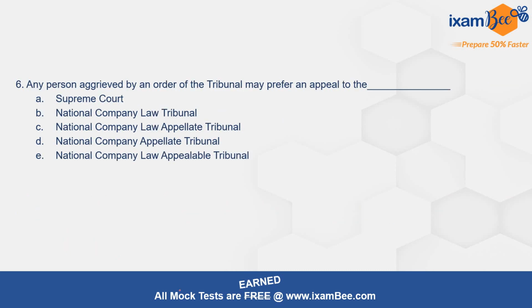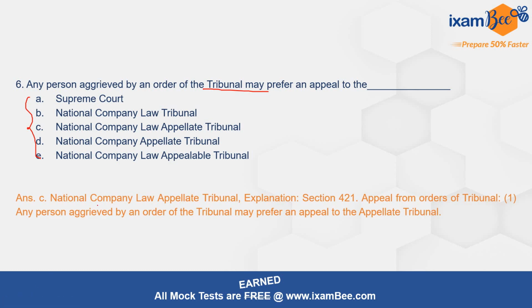Question number 6 talks about any person aggrieved by an order of the tribunal may prefer an appeal to which of these authorities. The correct option is C, which is the National Company Law Appellate Tribunal, our NCLAT. Where tribunal is mentioned here, we have to understand it means NCLT. Section 421 says appeal from the orders of tribunal: any person aggrieved by an order of the tribunal may prefer an appeal to the appellate tribunal.